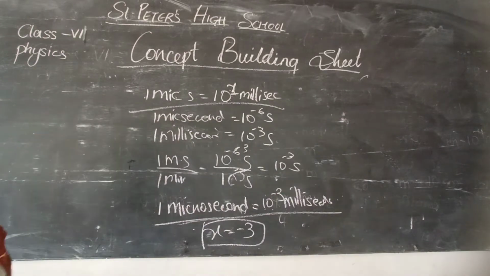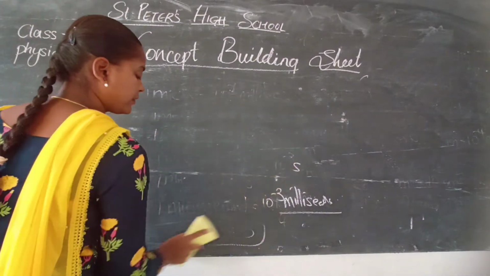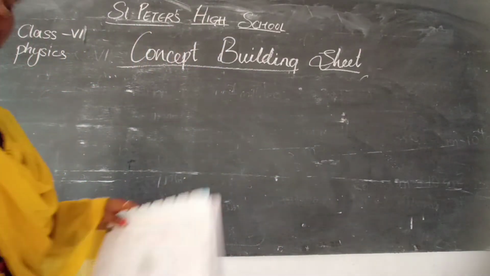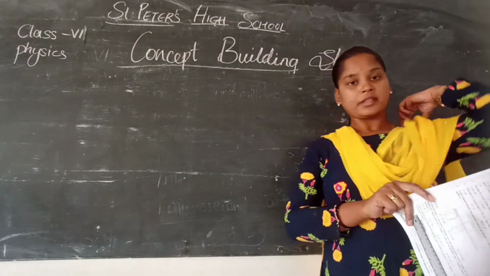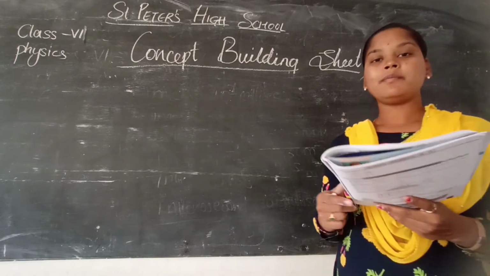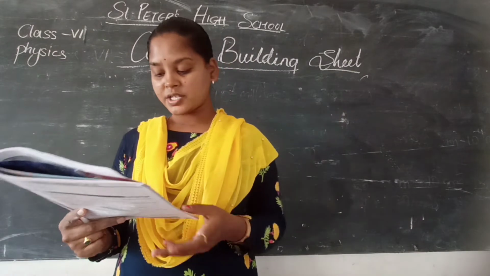If you remember, I have shown you how to find the length of the coil by rotating it around a pencil. There we used a formula: to find the diameter of the object, we used the length of the coil divided by the number of turns. So here let us see. The problem is based on that condition.